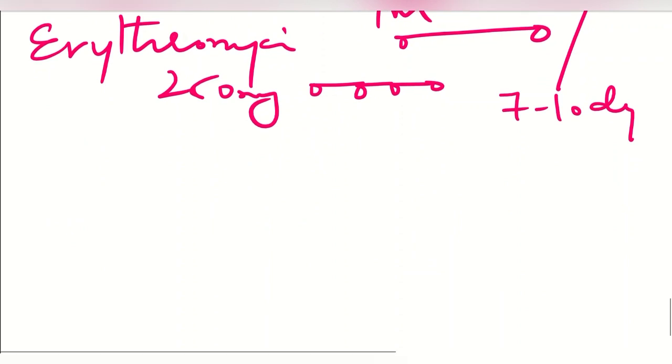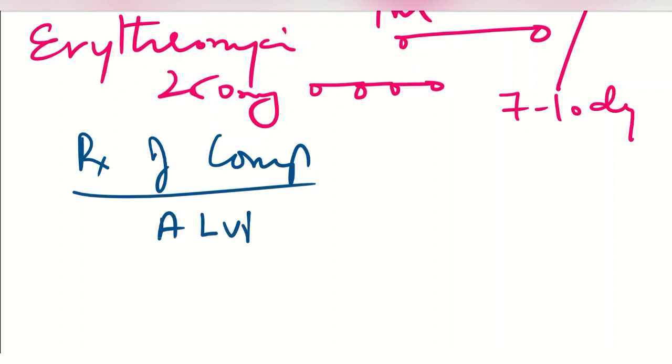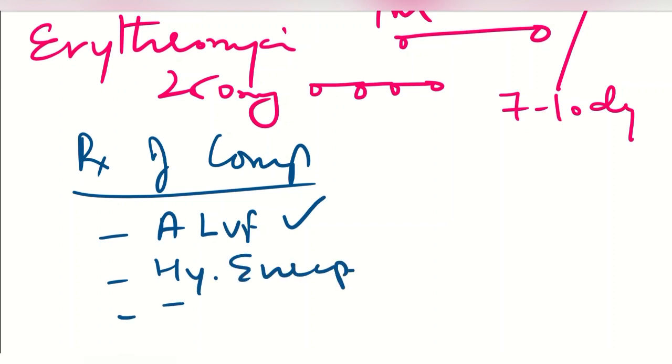Besides this, we can also treat the complications. For example, we will treat the acute left ventricular failure, we will treat the hypertensive encephalopathy, and we will treat the underlying infection as we already discussed.